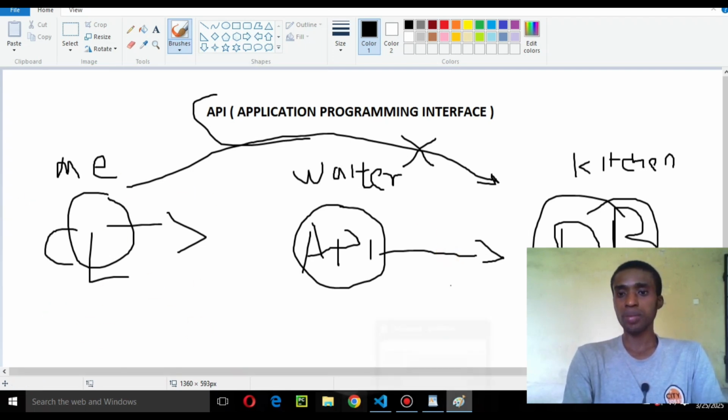Because the manager might want to walk inside. The manager does not have time for the API, then dives into the kitchen to collect what he or she wants. You can see that as a normal client, you have to give the request to the API. So the API will be the one to get the information from the database and then give it back to you. You can see how simple that was to understand. There are still a lot of other complex things relating to the API, but this is what you should know concerning the API as a guide.